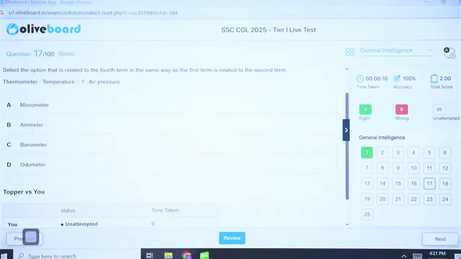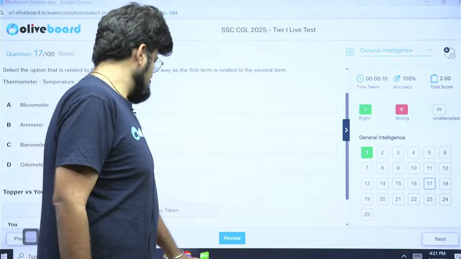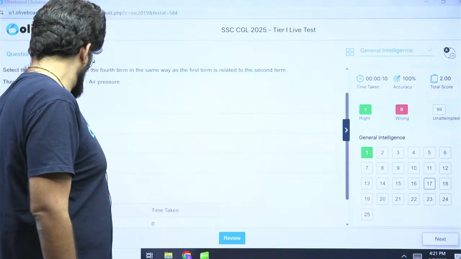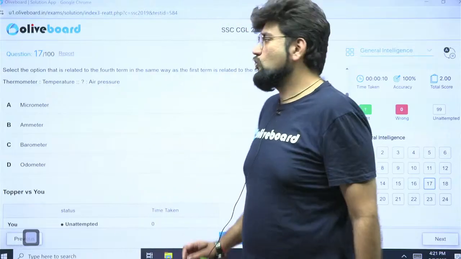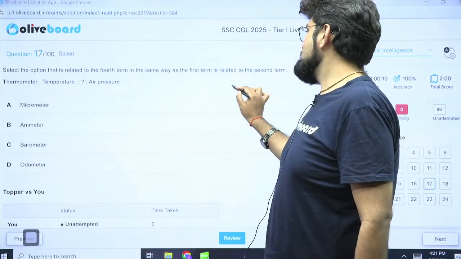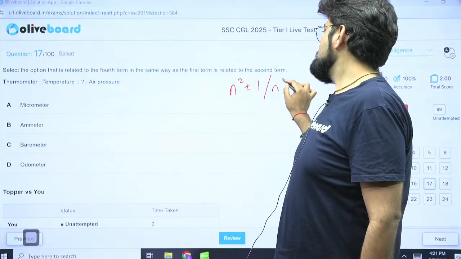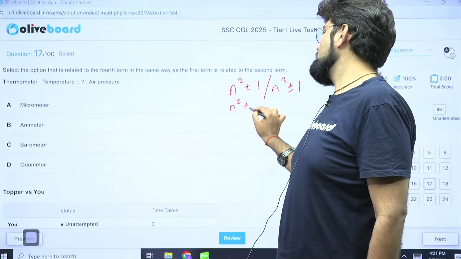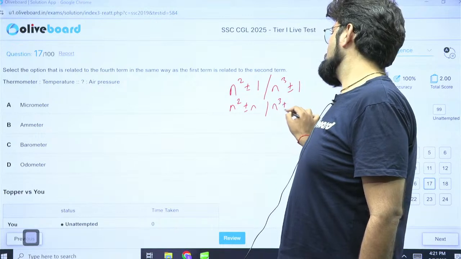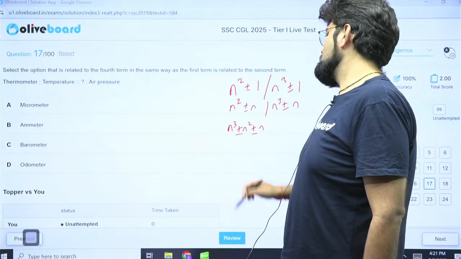Santosh, you can try the special numbers. Wait, I'll show it to you. So I have shown this in multiple classes of mine. What you can do is, you try to make a list of numbers like this. N square plus or minus 1, n cube plus or minus 1 or 2, and n square plus or minus n, n cube plus or minus n, then n cube plus n square plus n or minus.